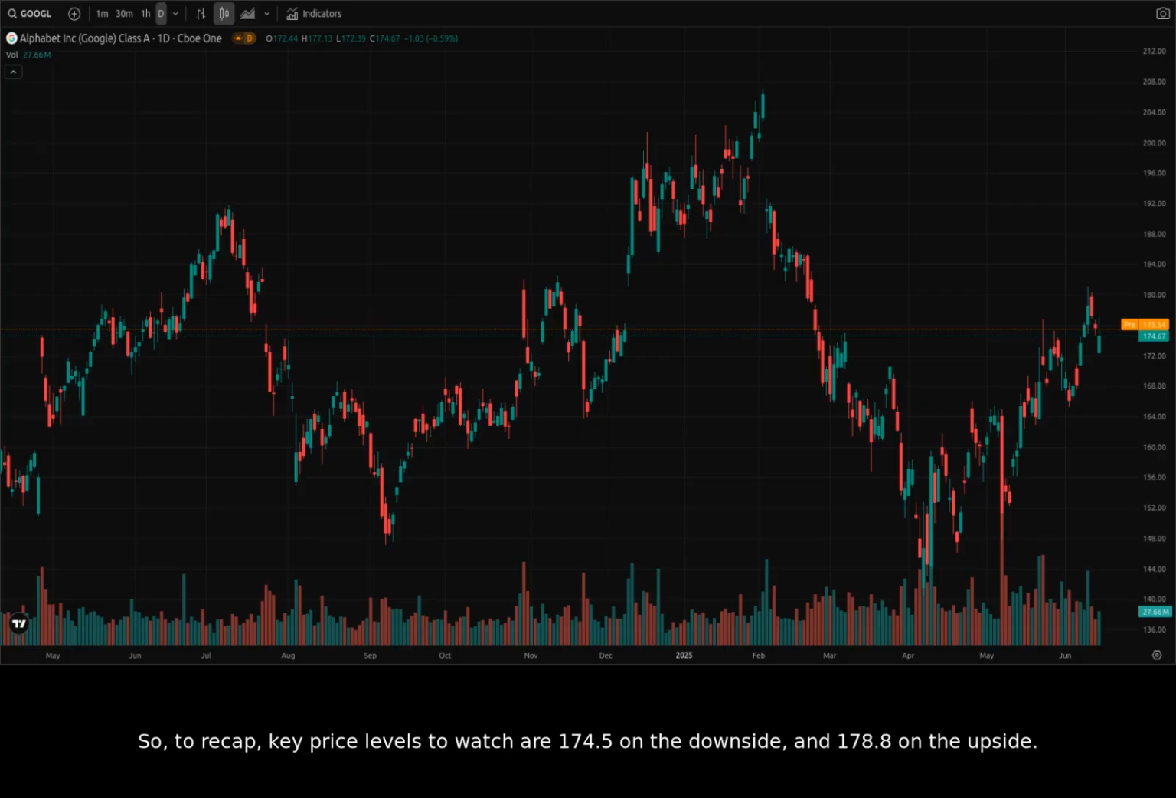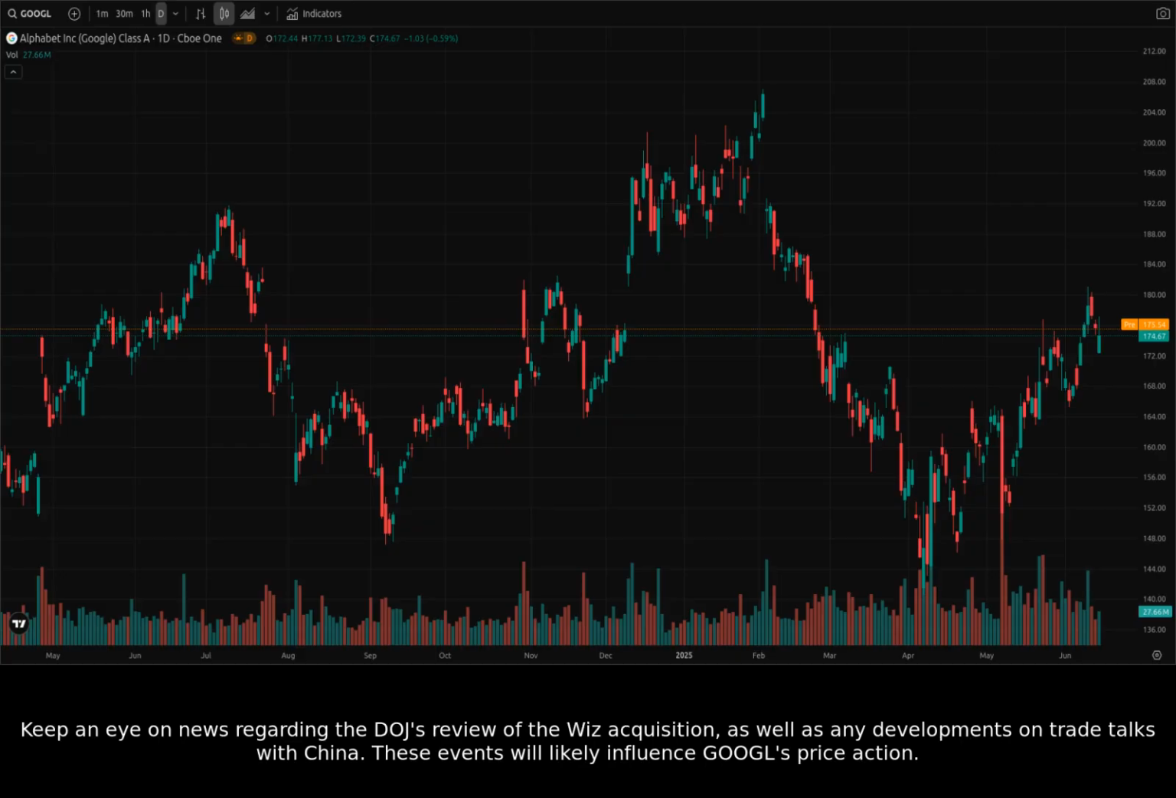So, to recap, key price levels to watch are 174.5 on the downside and 178.8 on the upside. Keep an eye on news regarding the DOJ's review of the Wiz acquisition, as well as any developments on trade talks with China. These events will likely influence GOOGL's price action.